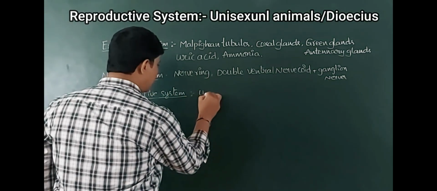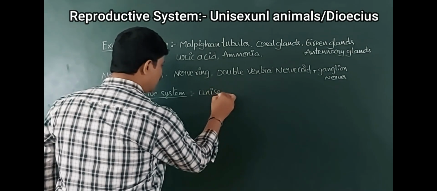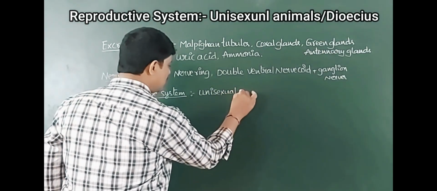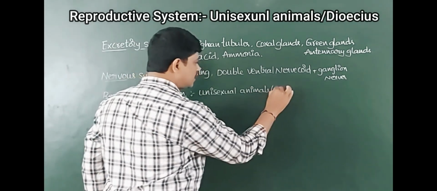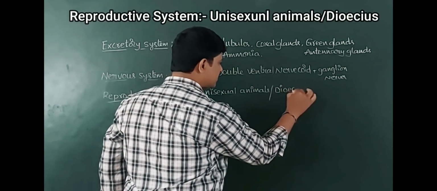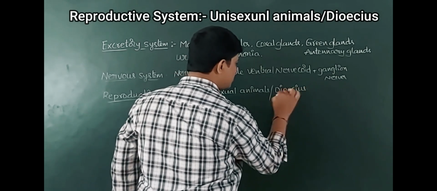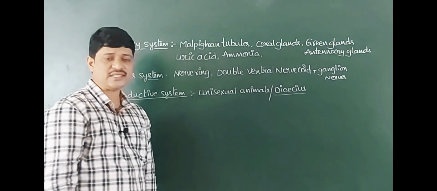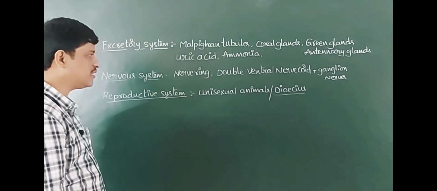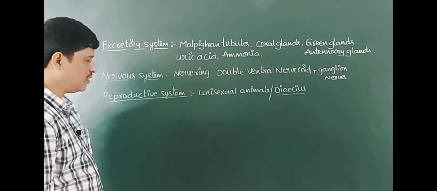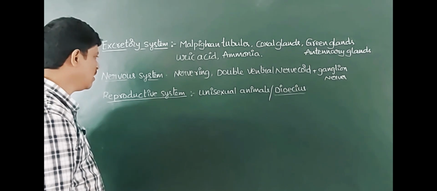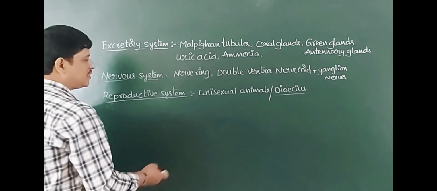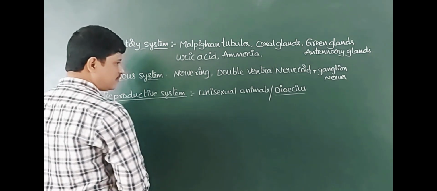These animals are unisexual, nothing but dioecious. We will see sexual dimorphism in these animals. So unisexual animals are the dioecious animals.